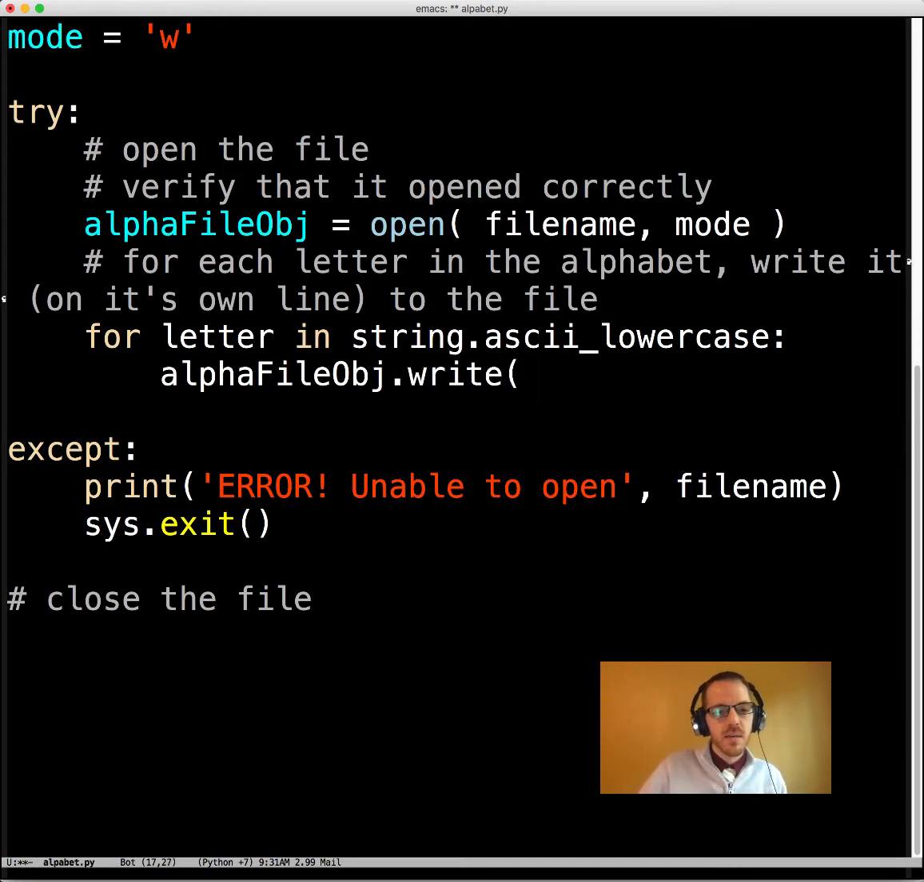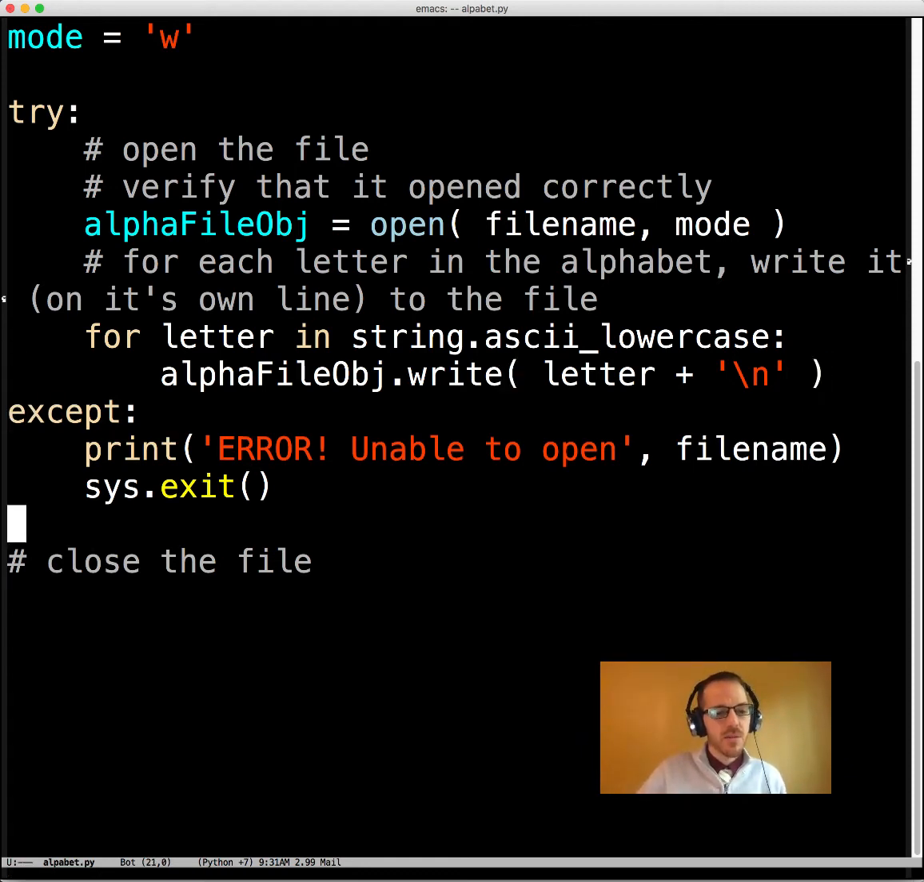We need to do write here, and we just do letter, but all on their own line. We need to concatenate. We cannot do comma. It's going to freak out at us if we do that. Oh, let me get it back before I forget. Let's write there, okay? And that'll do all the letters, and then we're good. We just need to close the file. If you open it, you should probably close it.